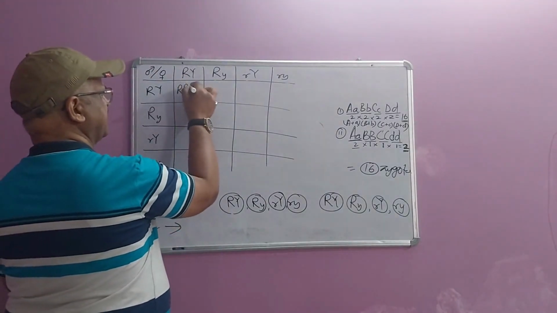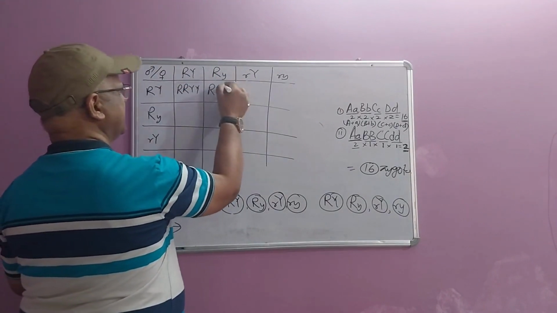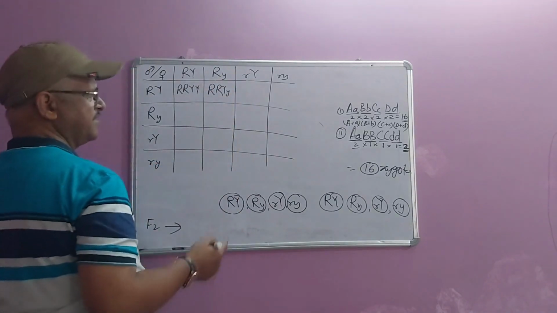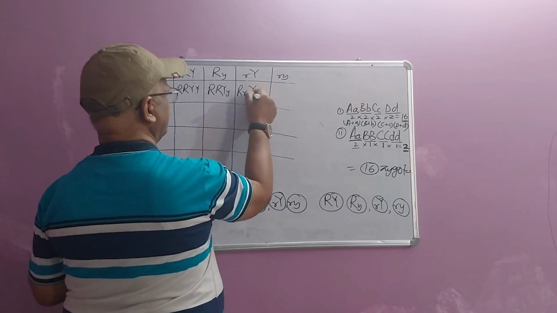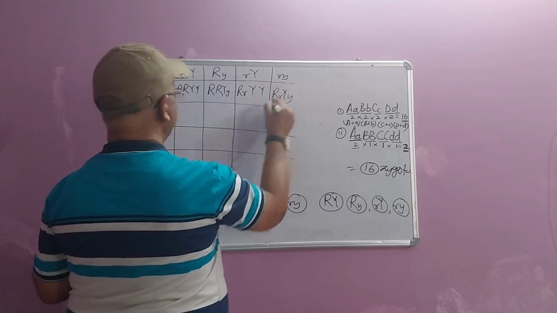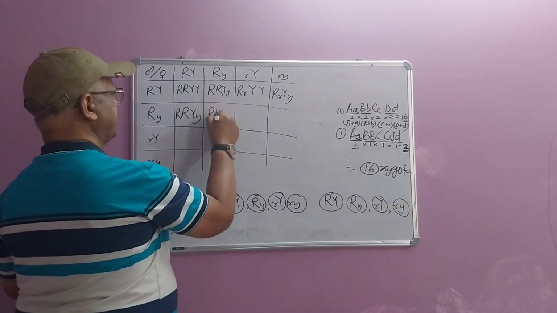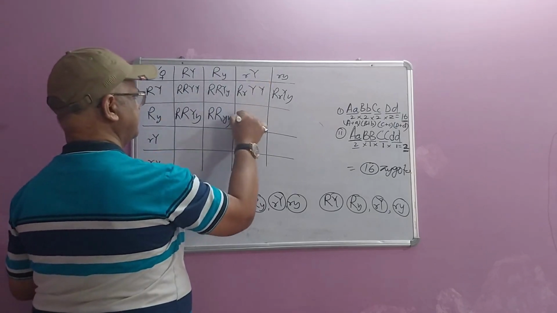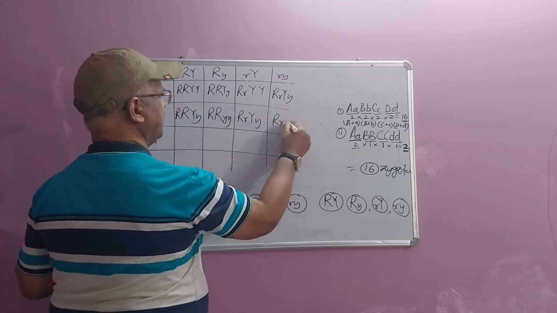So the condition is capital R capital R, capital Y capital Y. Here it is capital R capital R, capital Y small y. Always try to write the capital letter first, followed by the recessive letters. In this condition, capital R small r, capital Y capital Y; capital R small r, capital Y small y. Similarly, at this point, capital R capital R, capital Y small y; capital R capital R, small y small y; capital R small r, capital Y small y; capital R small r, small y small y.